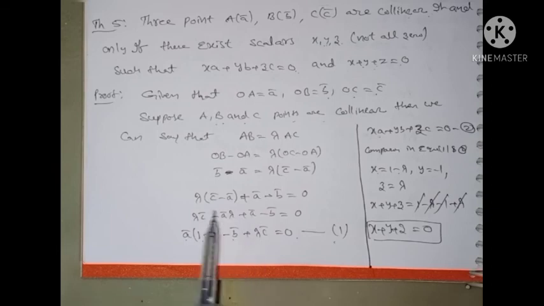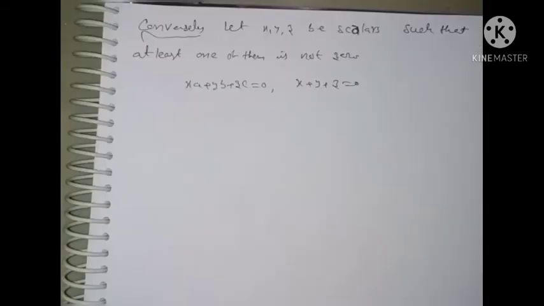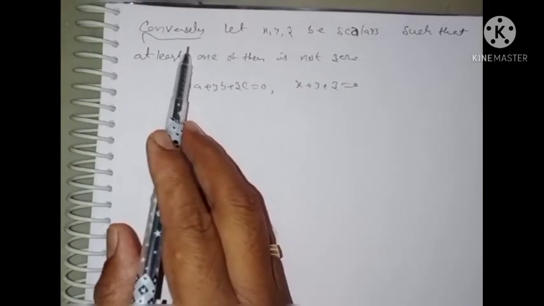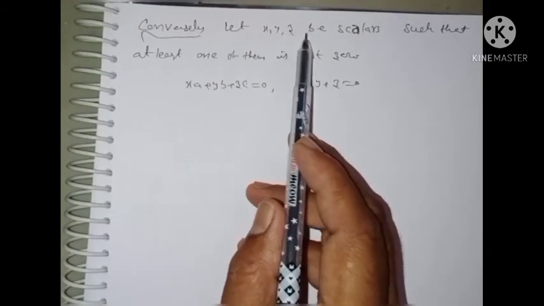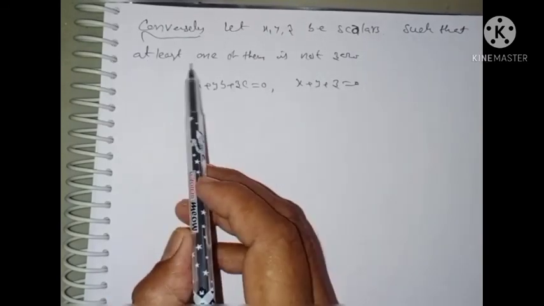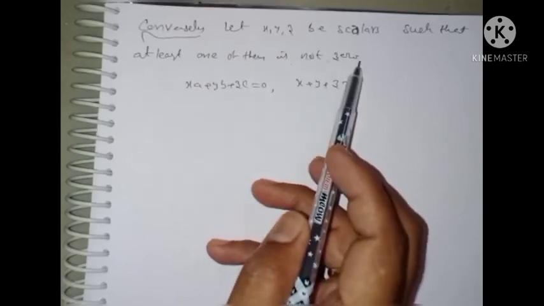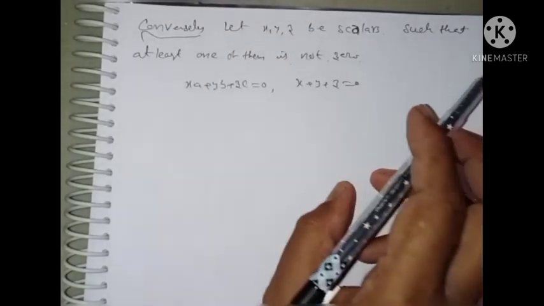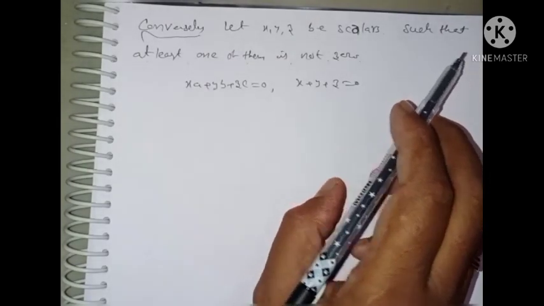If and only if means you can prove the converse also. Conversely, let x, y, z be scalars such that at least one of them is not 0. That is, x is not equal to 0, or y is not equal to 0, or z is not equal to 0.